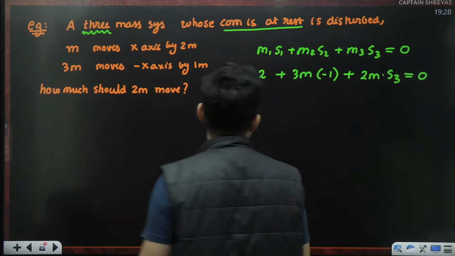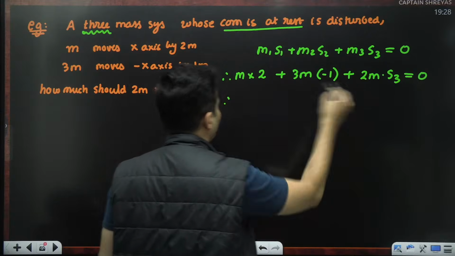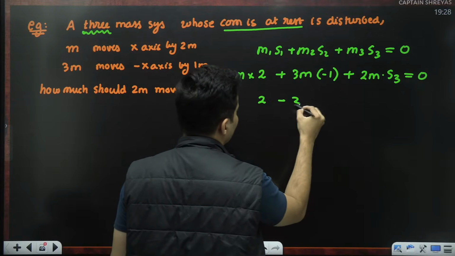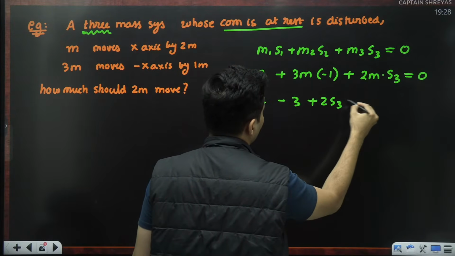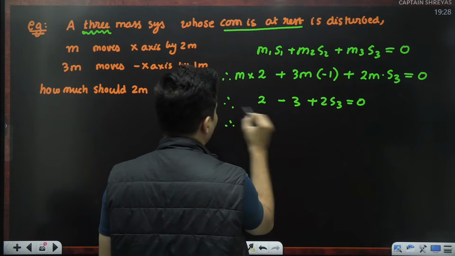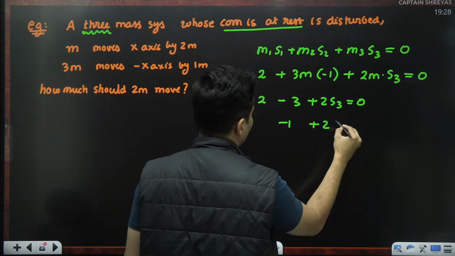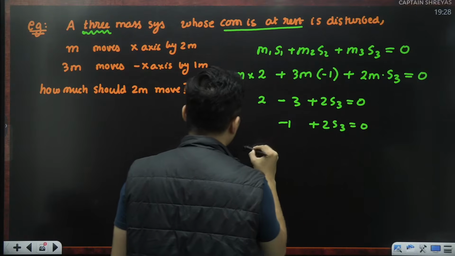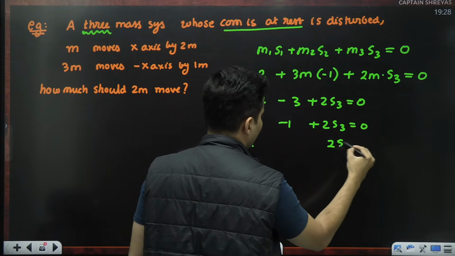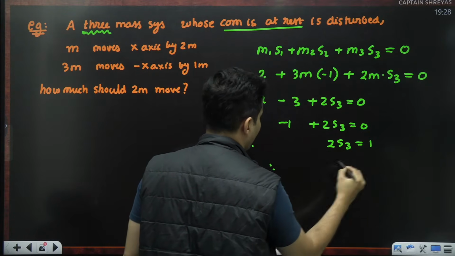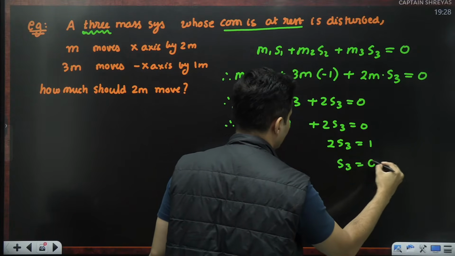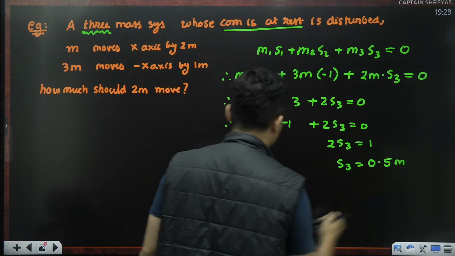So let's see what do we get. M cancels, so it will become 2 minus 3 plus 2s3 is equal to 0. 2 minus 3 is negative 1 plus 2s3 is equal to 0. Therefore, 2s3 is equal to 1. Rather, s3 is 1 by 2, which is 0.5 meters.